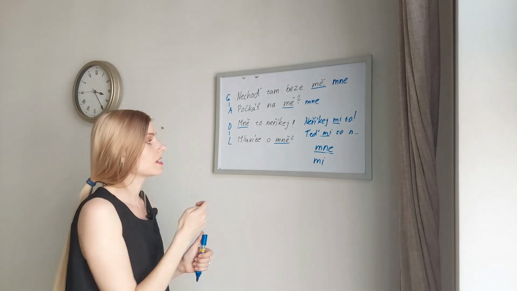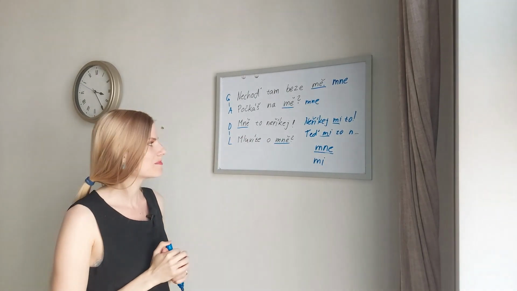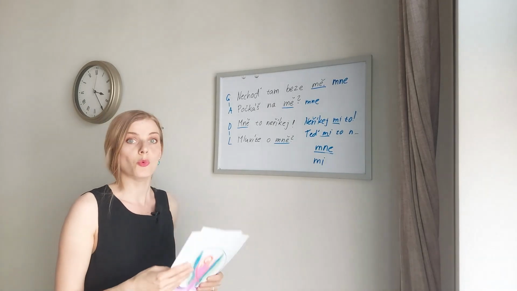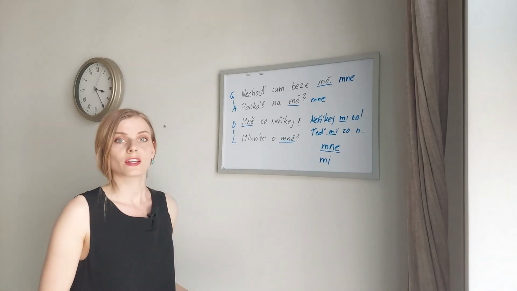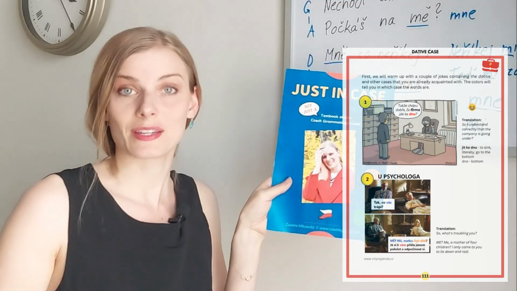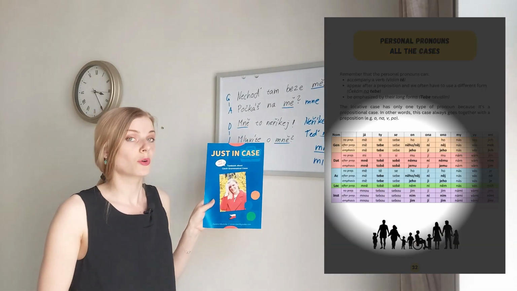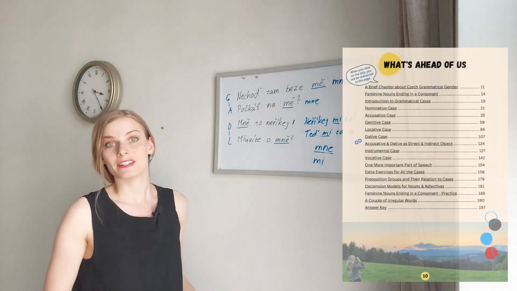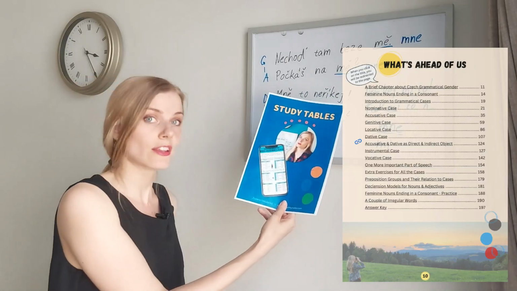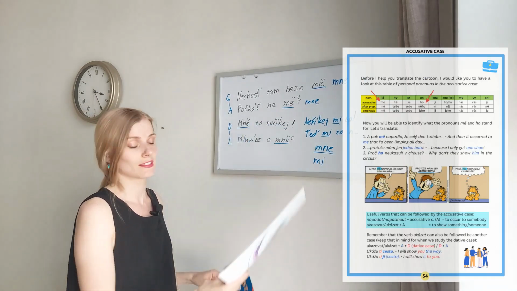The locative case is easy because it has only one possible option, M-N-E. If you'd like to learn more about the cases, I would like to invite you to check my new book about Czech grammatical cases. It's not just a textbook where you can learn this topic, for example, and more pronouns. You will be able to learn different forms of nouns, adjectives, pronouns, and numerals in the study tables. And I explain everything here in the main book.